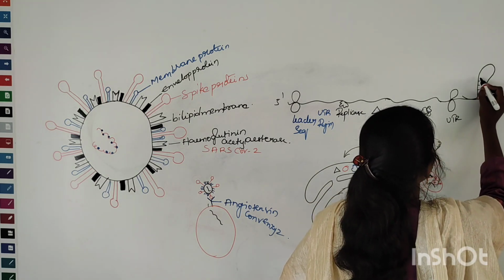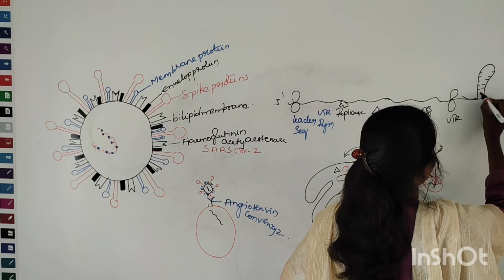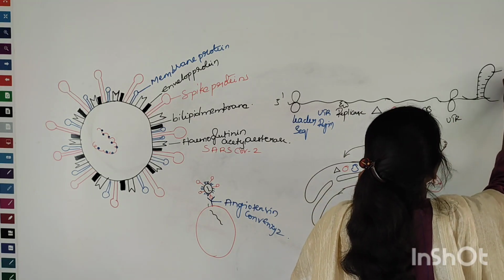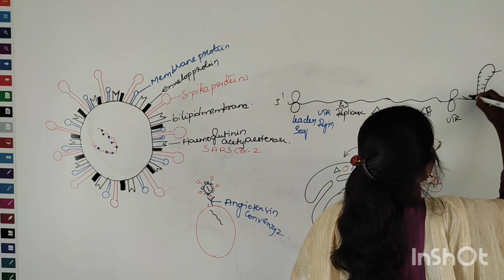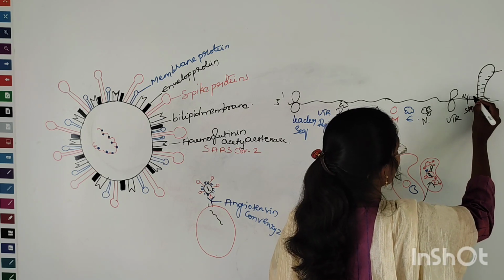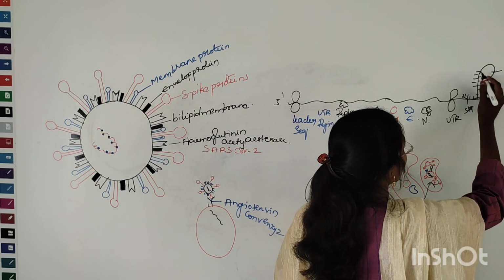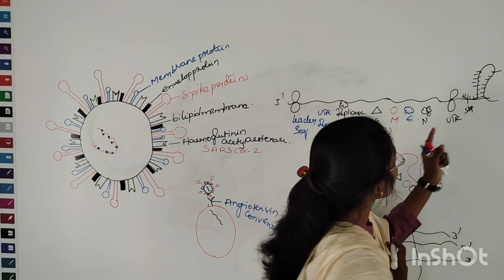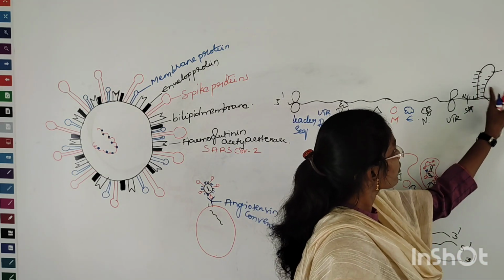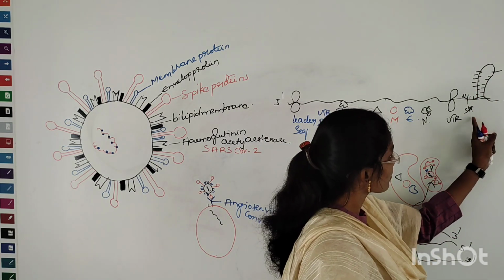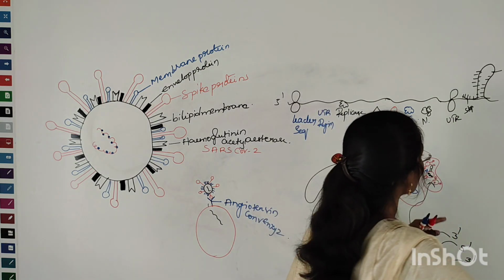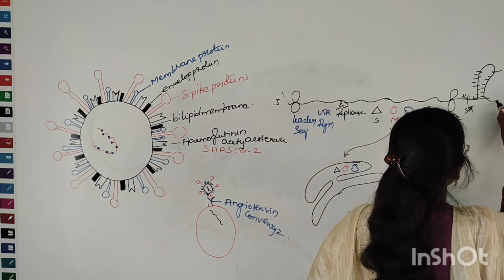Usually the base pairing takes place in continuous strands, right, in this way. But in the pseudoknot structure, this is the loop and this is the stem, right? So the base pairing takes place in the opposite way, that means from the loop to the stem, okay? So in this translation process, whenever there is an appearance of a pseudoknot structure like this, it means that the replication starts from that point.